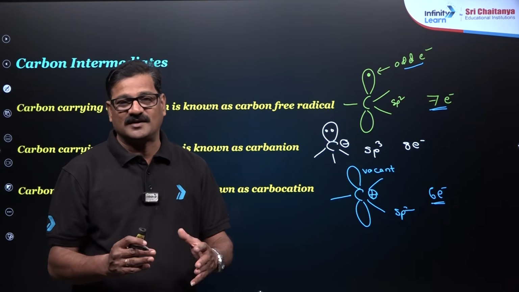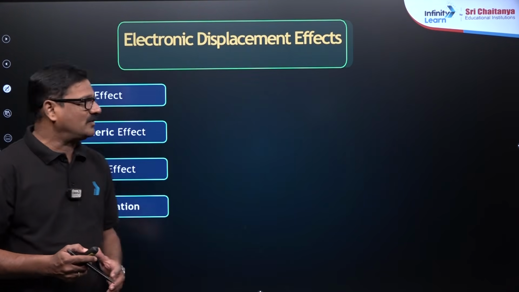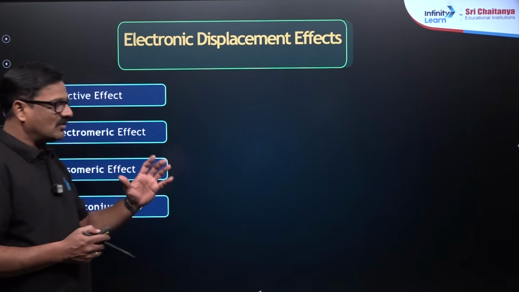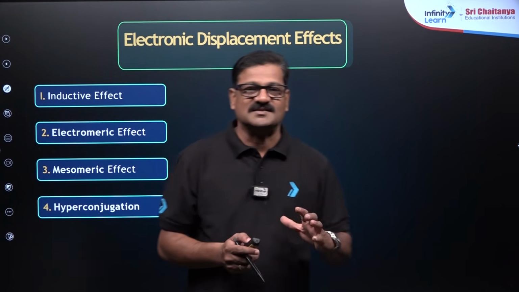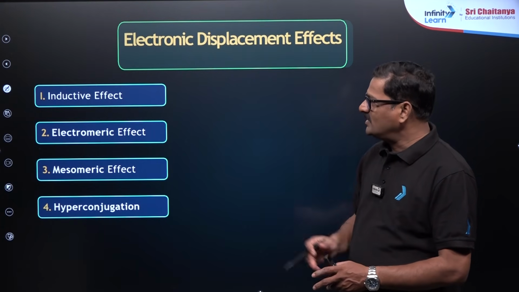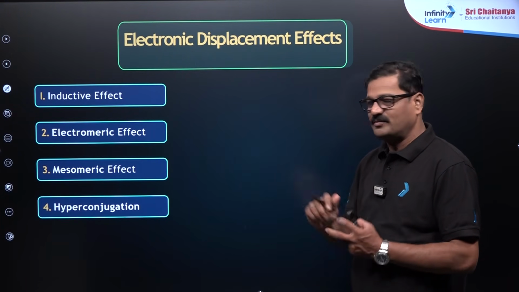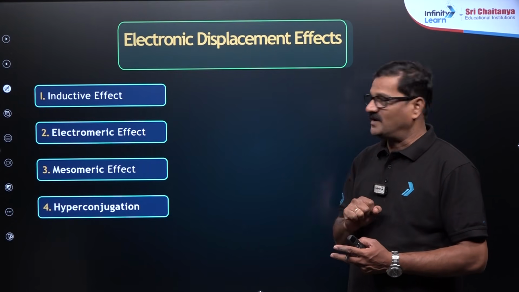Any factor which stabilizes these species, we have to see in the electronic effects. Electron displacement effects are the main course for today's class. You have majorly the inductive effect, electromeric effect, mesomeric effect and hyperconjugation: four types of electronic effects.